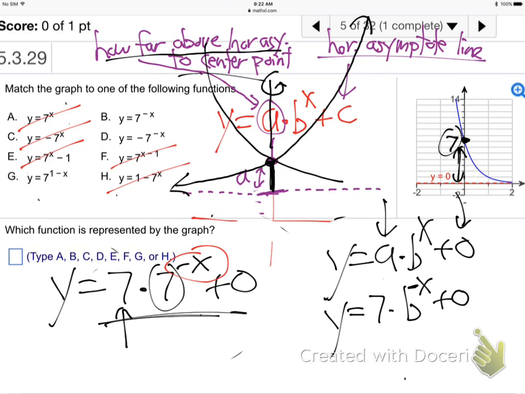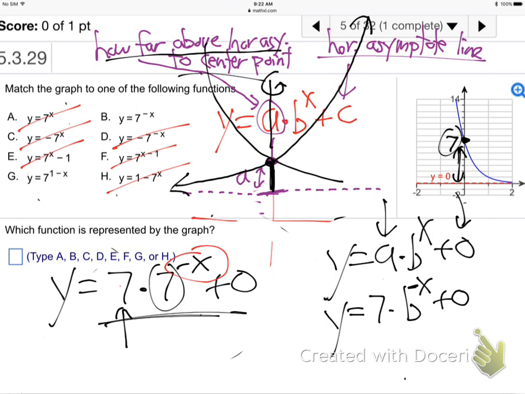Down to 3. Not this one. That has negative in the front. We've got to have negative x. There's no negative in the front here. That would make it flip down. That's not right. So I got rid of D. We're down to 2. It's B or it's G. You guys like me to give 8 options for the multiple choice? No, it's not. We'll stick with 5. Okay, so B and G. So which one is it?